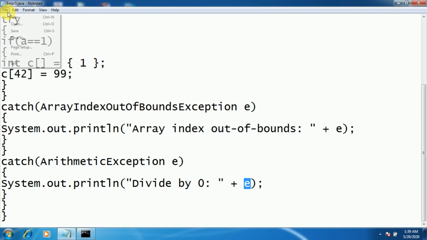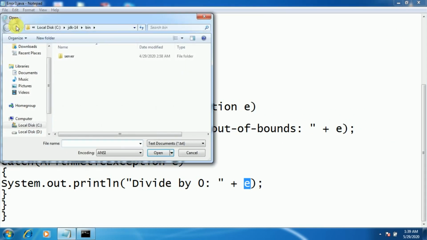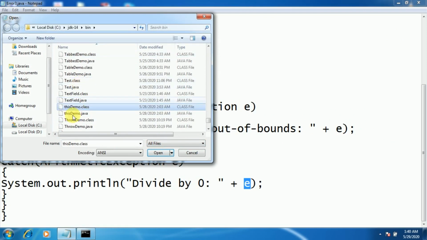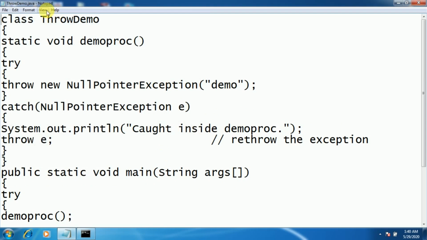Next, there is one more keyword which we can use in a program. It's the throw keyword, which is used to throw an exception. Now we'll see the demonstration of that throw keyword. For that we have defined a class called ThrowDemo, which includes one static method called